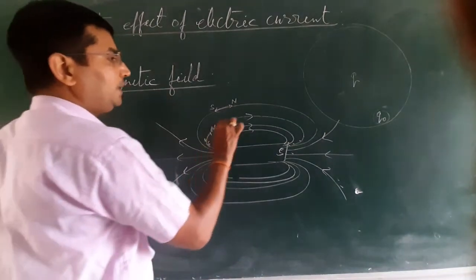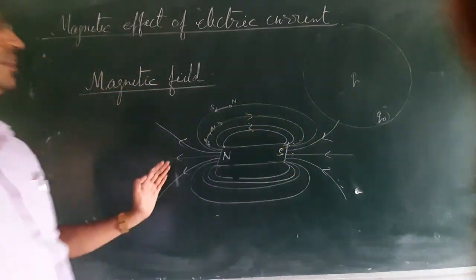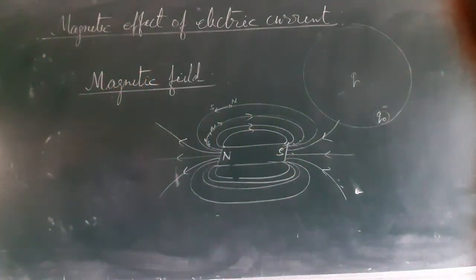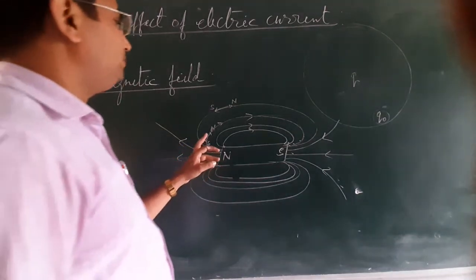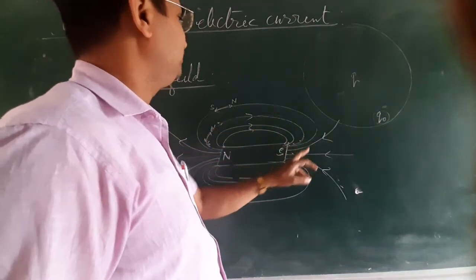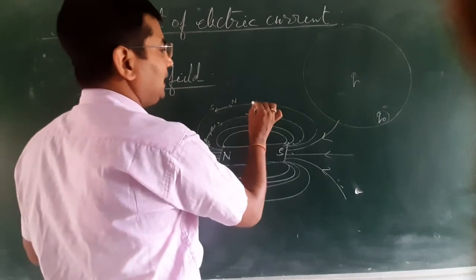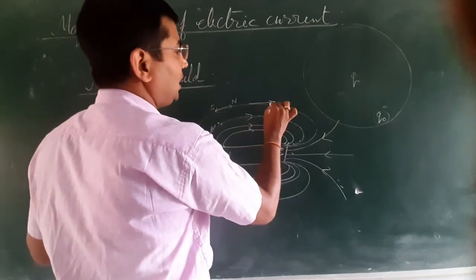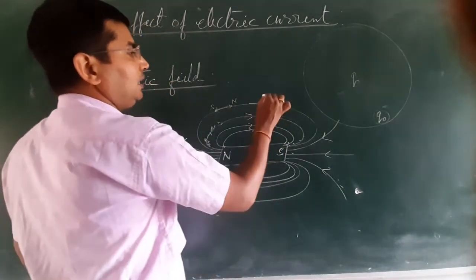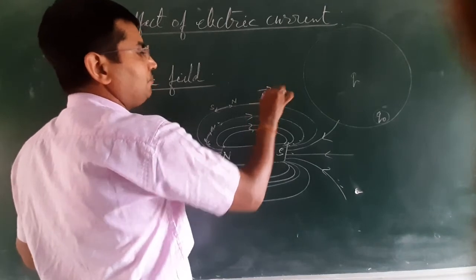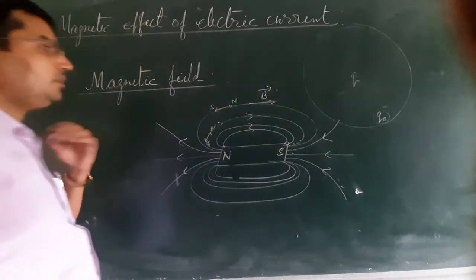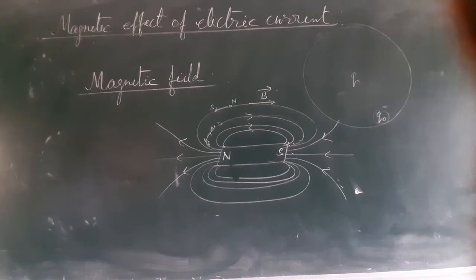Join all those points, you will have the magnetic field line. Magnetic field line continuously gives the direction of magnetic field, means at any point if you draw a tangent, it will give the direction of magnetic field at that point. So this is all about magnetic field. Earth also behaves like a magnet.